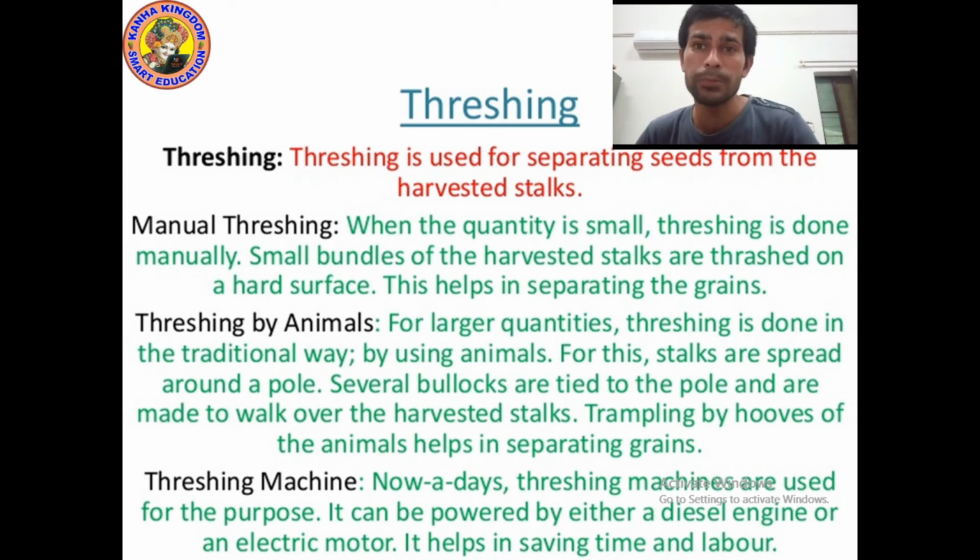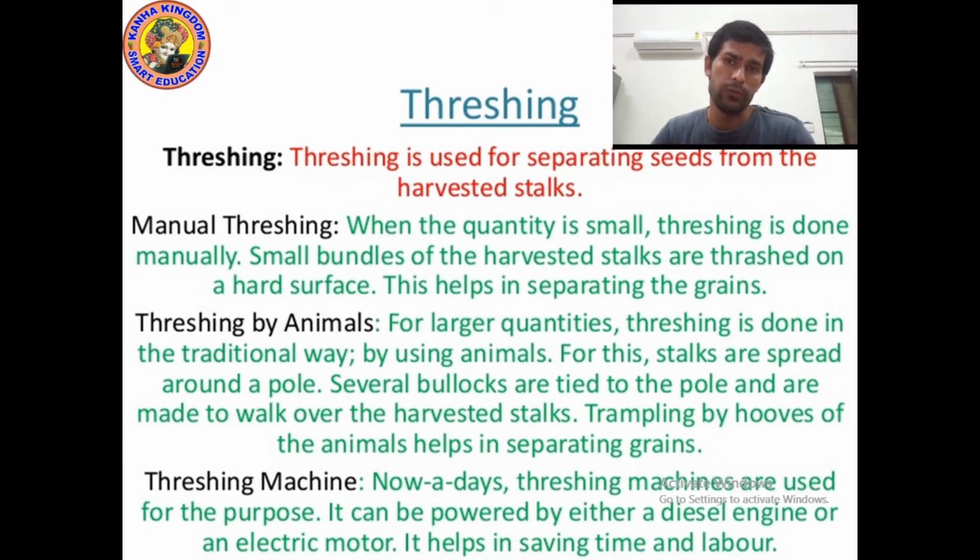The spelling of chaff is C-H-A-F-F. Chaff or stalk, both are the same. The process of separating seeds from harvested stalk or chaff is known as threshing. It is generally done manually or by animals, and nowadays we use machines.